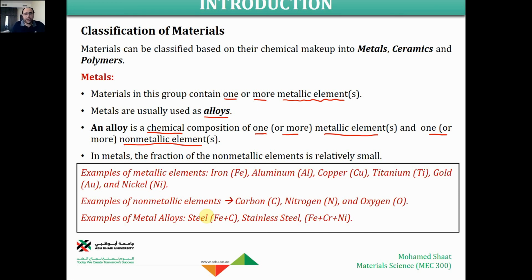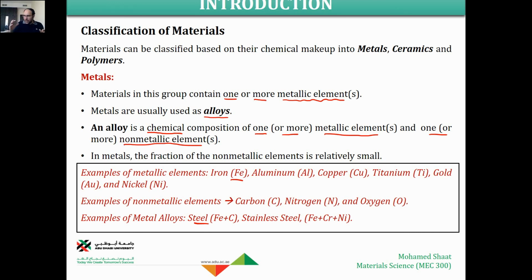Make sense? The difference between steel and iron is a kind of classification based on the properties or on the engineering concept, like how you are going to use this material.